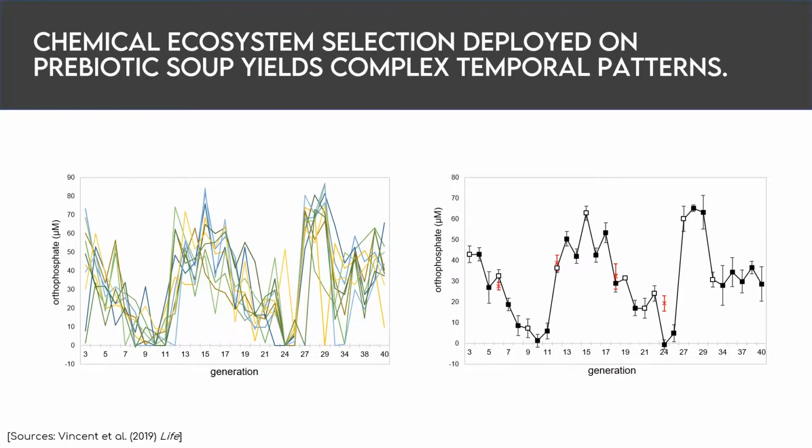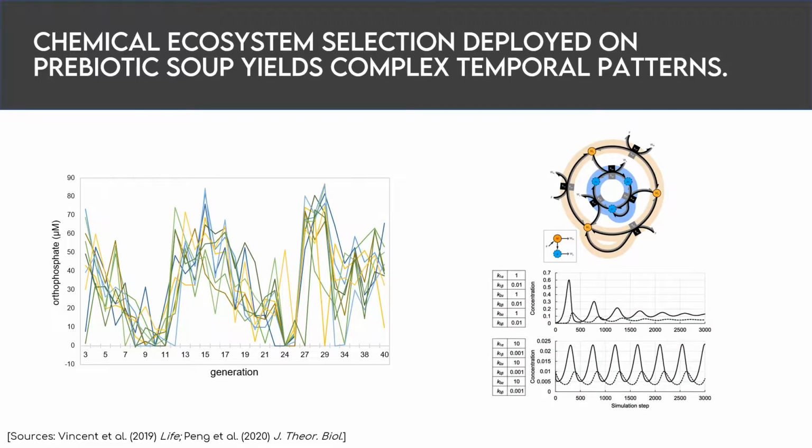One of the selected proxy traits we monitored was the concentration of free inorganic phosphate in the bulk solution at the end of each generation to estimate the amount of ATP hydrolysis that had taken place. And when we did this, we observed a distinct oscillatory pattern in the amount of free inorganic phosphate across generations. And there are several ways to interpret this pattern, the simplest being that a nonlinear or autocatalytic chemical system has arisen in response to the protocol.